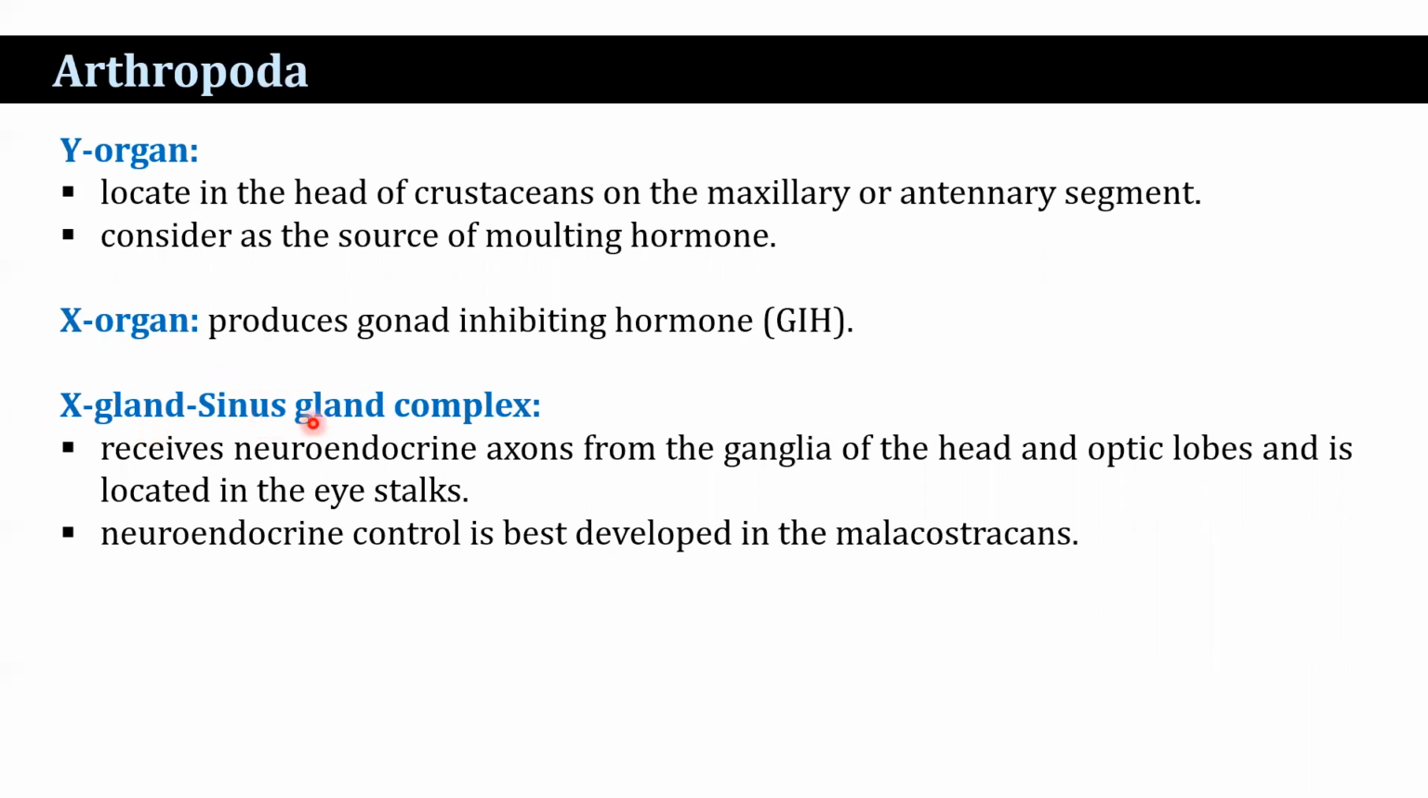Now, what is the X organ sinus gland complex? It receives the neuroendocrine actions from the ganglia of the head and optic lobes, and is located in the eye stalk. The X organ passes its secretion to the sinus gland that acts as a release center into the blood. Gonad inhibiting hormone is produced by which organ? X organ, which prevents vitellogenesis. Now, neuroendocrine control is best developed in the Malacostraca, that is crabs, lobsters, shrimps under this category.